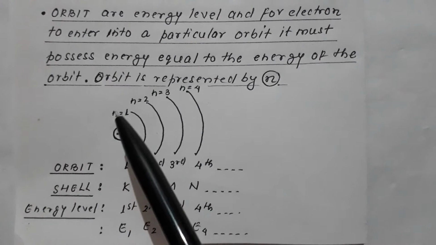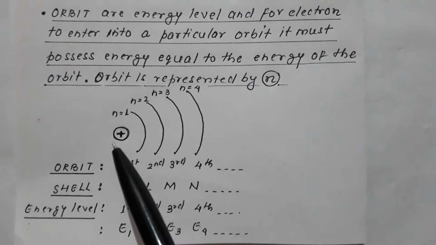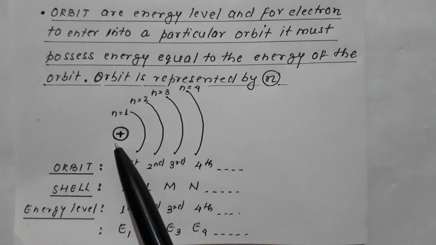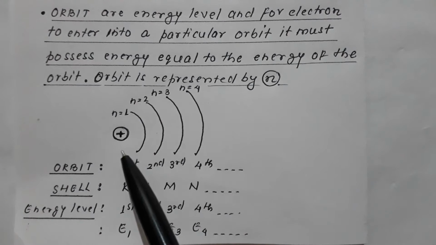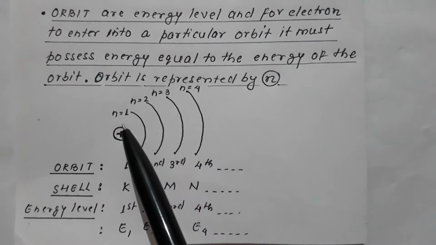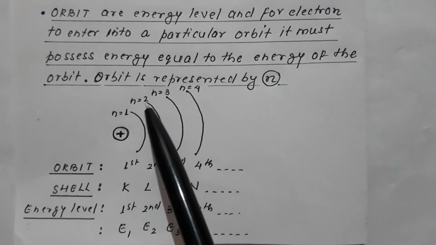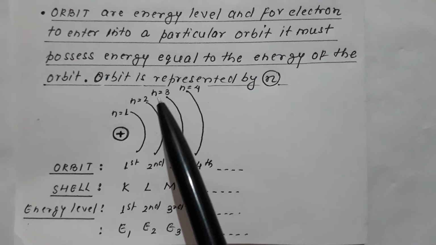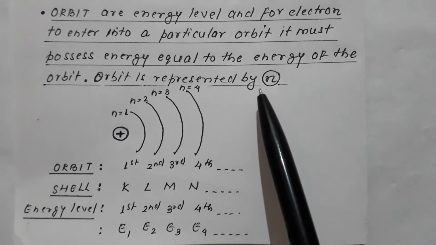Now remember that orbits are represented by n. Say this is the nucleus around which there are numerous orbits. First orbit is n1, second orbit is n2, third orbit is n3, fourth orbit is n4. I told you orbits are represented by n.